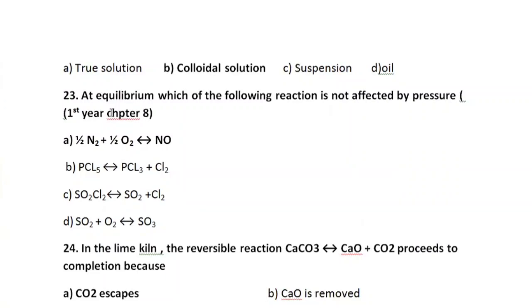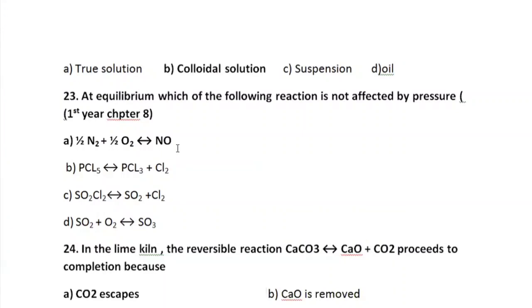23rd MCQ is, at equilibrium, which of the following reactions is not affected by pressure? Volume and pressure have no effect on a reaction at equilibrium when the number of moles of reactants and products are equal. So in these four reactions, only A option is correct, because here the number of moles of reactant and product is the same. 1 mole of reactant and 1 mole of product.